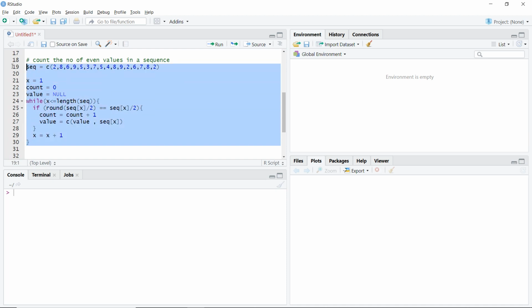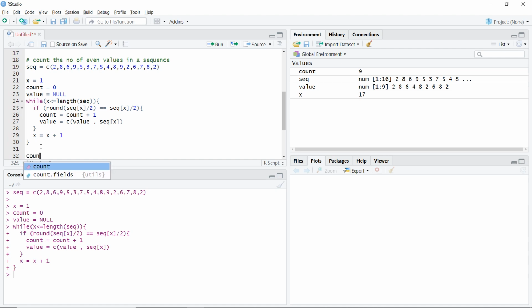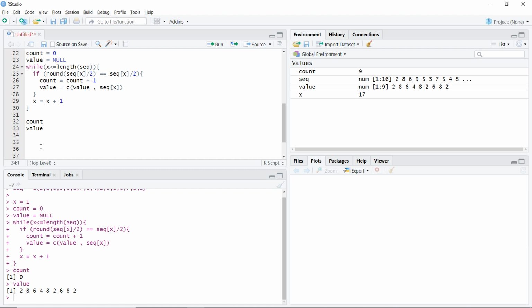So if I check, just run all of these, seems okay. I will check my count, how many counts do I have and what are the values. Count, I have 9, and what are those? So these are the 9 values that are even from the sequence.